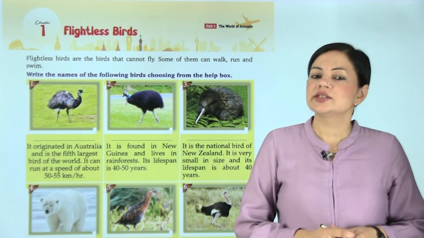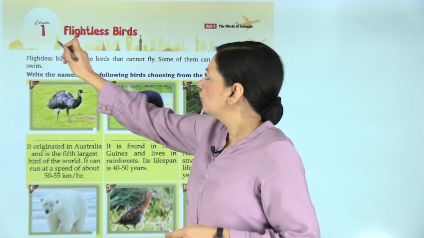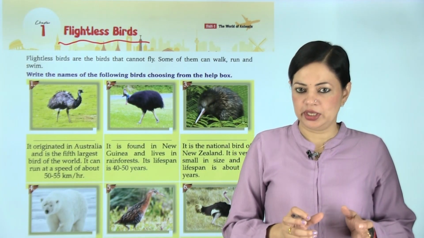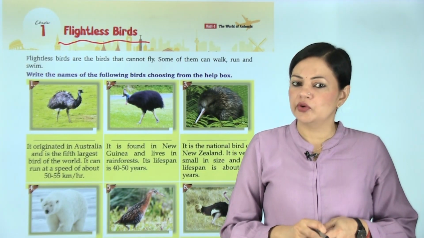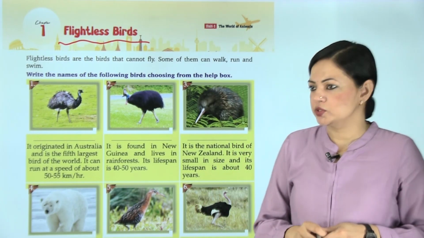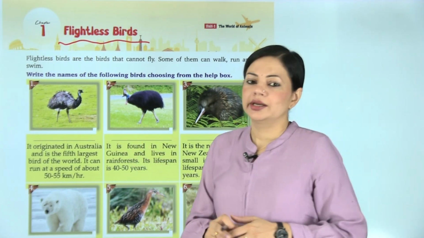We are going to start a chapter today, named Flightless Birds. Flightless birds means the birds that cannot fly. Some of them can walk, run and swim. Write the names of the following birds, choosing from the help box. So the first one, read it.